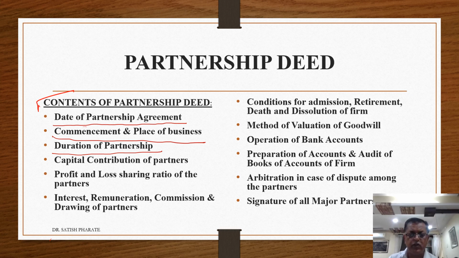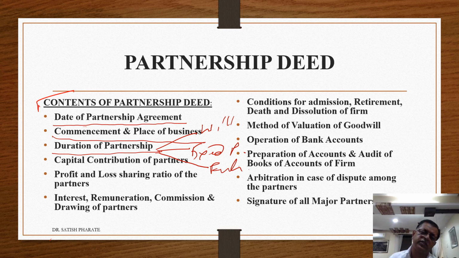Based on duration, one can say there are three types of partnership. Partnership at will, second one will be partnership for fixed period, and third one will be partnership for particular venture. In detail, we will discuss this when we discuss the Partnership Act, but right now I can say partnership at will means at the desire of partners. Partnership for fixed period means for, say, 2 years, 3 years, like that. And particular partnership means partnership for a particular venture, that has to be mentioned.